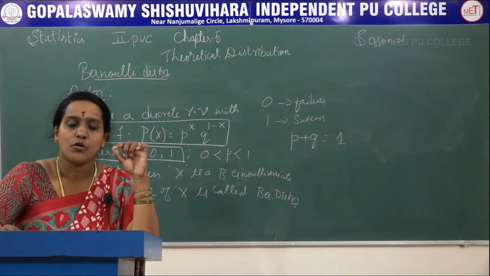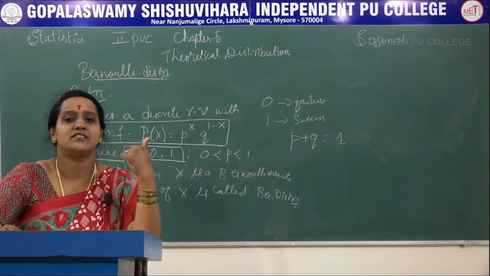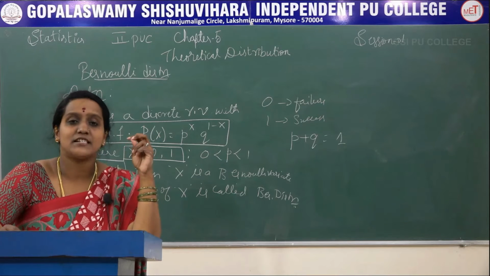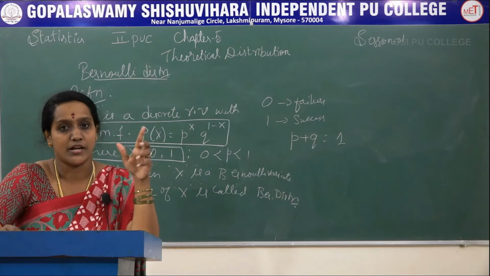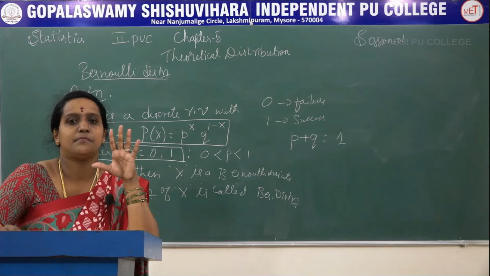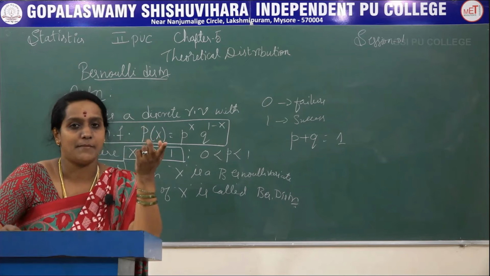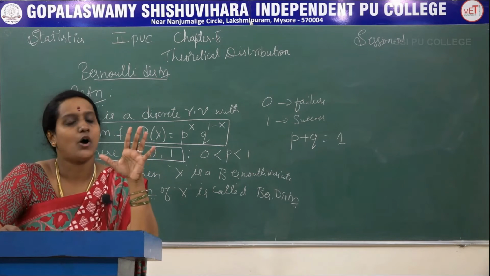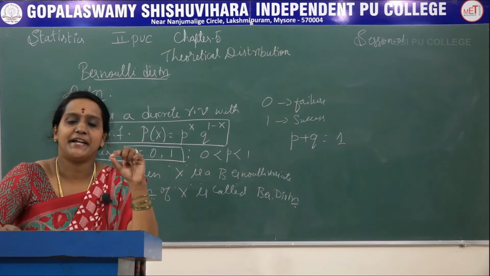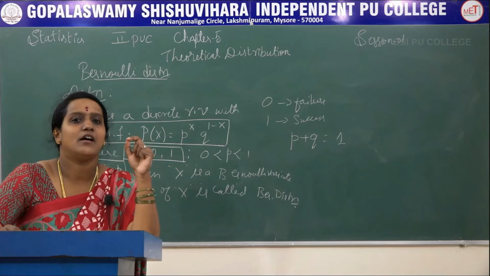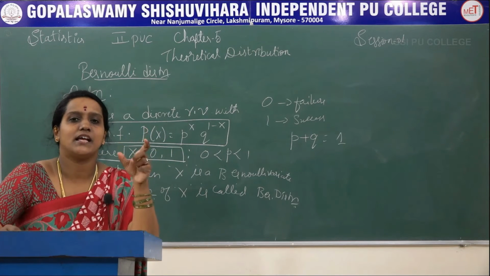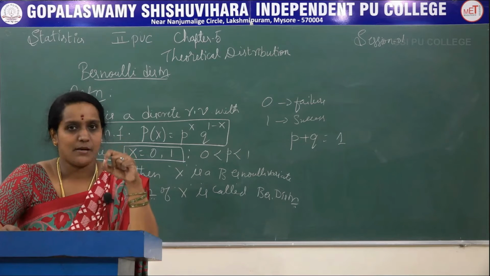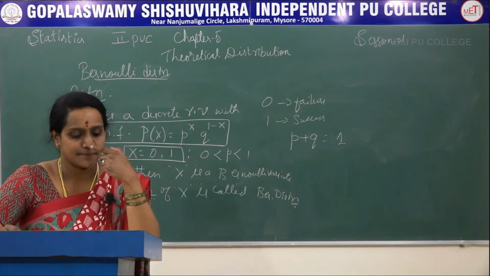If I get tails, it is a failure, that is 0. Another example is the number of male children when a baby is born. The probability of getting a boy baby and a girl baby is the same, half or 1 by 2. If we want a boy baby, then it is our success.